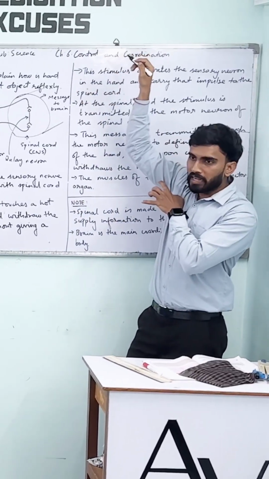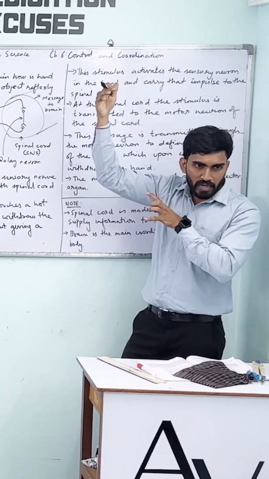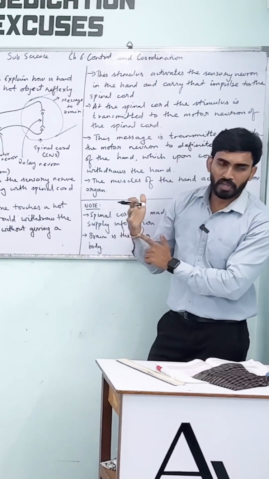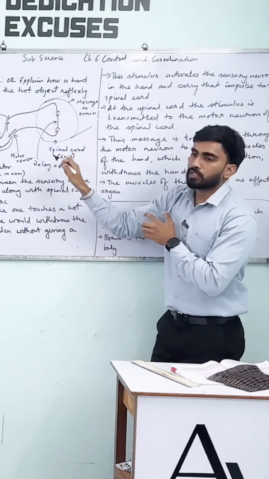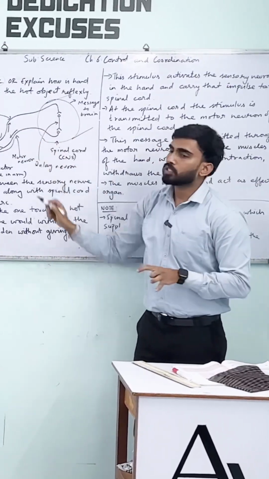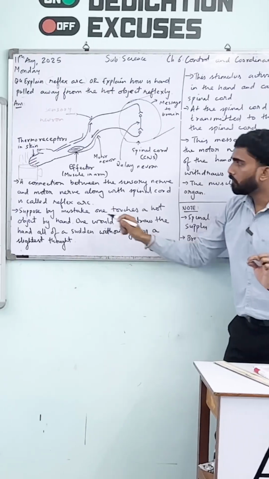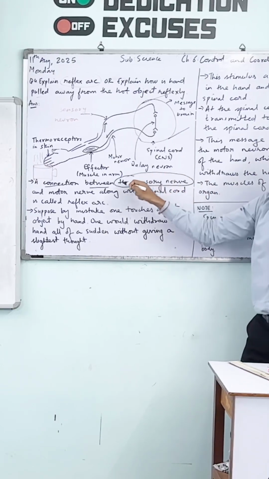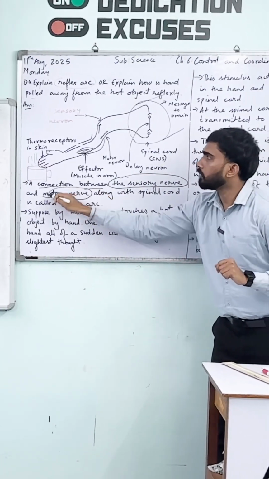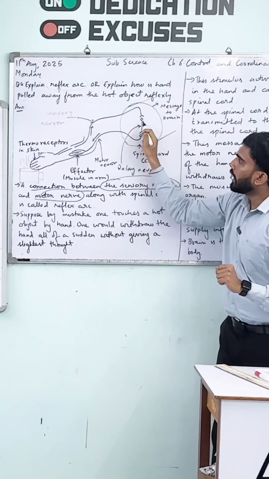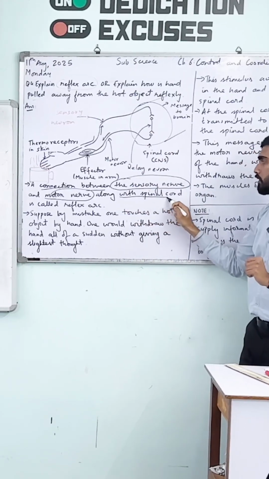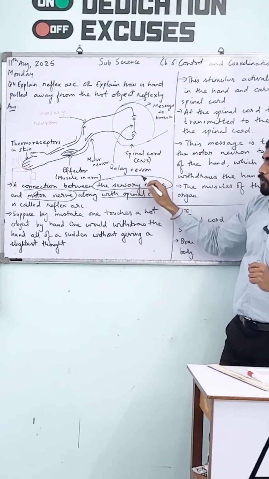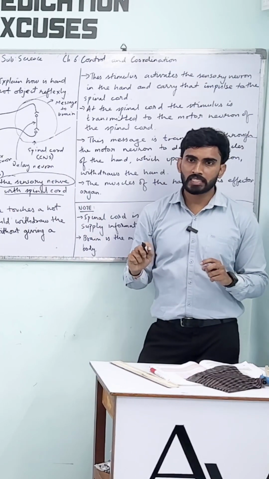Normally the message goes to the brain, and the brain comes to know about this event and thinks. But it's an urgent situation in which action has to be taken urgently. So quick action will be taken through this arc, and this is called the reflex arc. Reflex arc is what? A connection between the sensory nerve and motor nerve, and in between, along with the spinal cord, or you can say along with the relay neuron, is called the reflex arc.